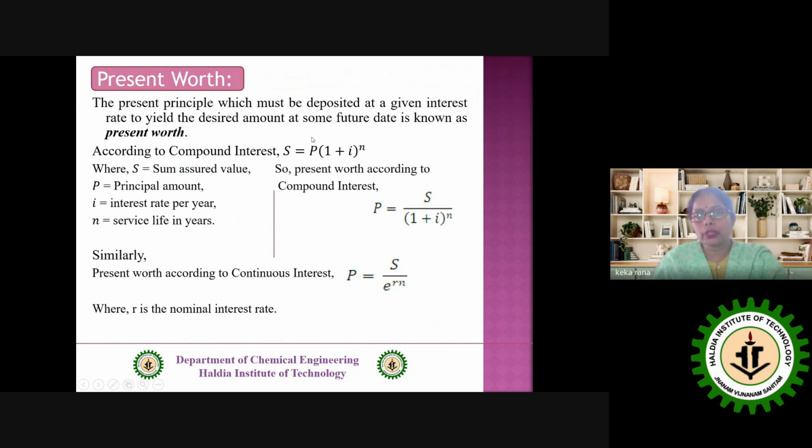We just rearrange the equation: P equal to S by (1 plus i) to the power n. That is the equation for finding out the present worth value by compound interest rate. What does it mean? It means that if I want to acquire S amount of value after n number of years, with i interest rate, we require P amount of principal by compound interest. Clear? Similarly, for continuous interest, we require this particular formula where r is the nominal interest rate to get the P amount of principal for the S amount of sum assured value.